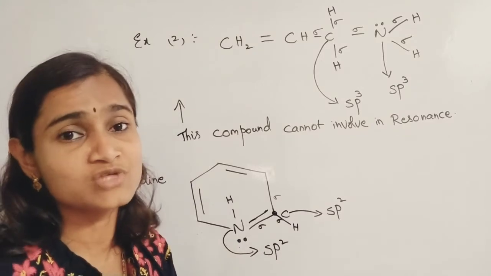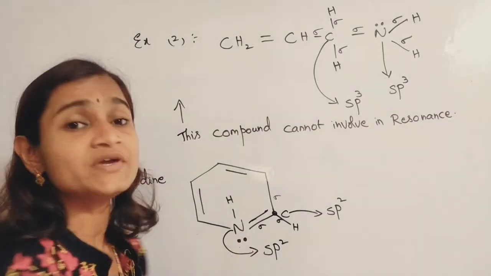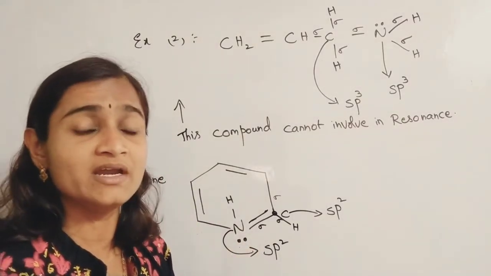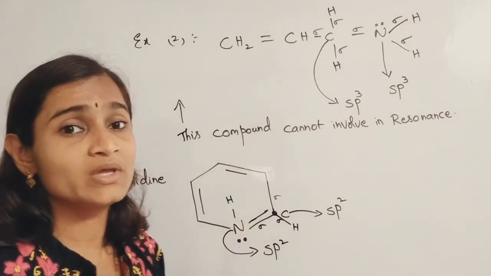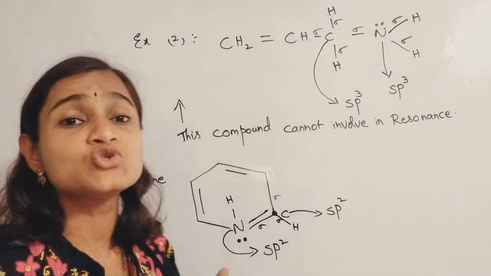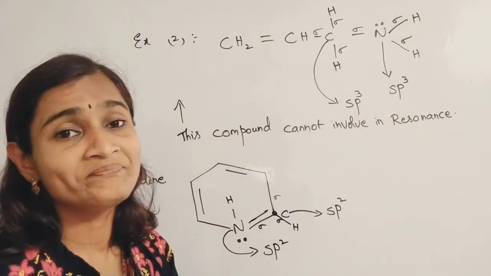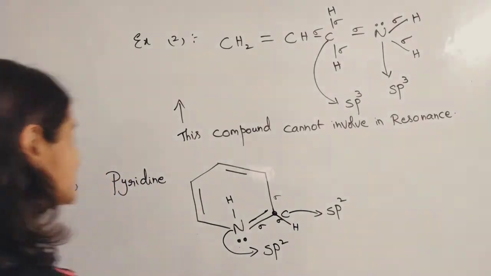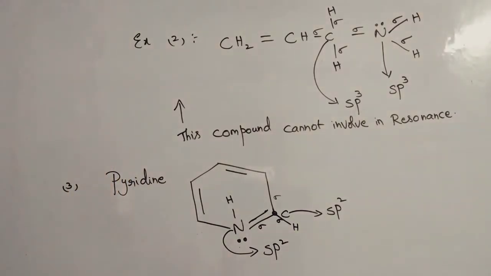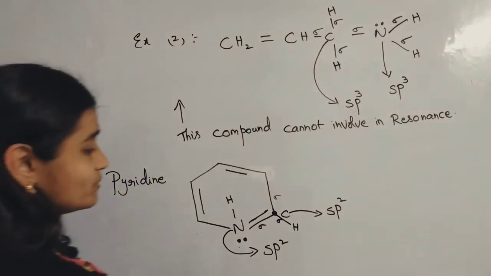If they ask for the hybridization of nitrogen in pyridine, you just mention sp2. But if you are asked whether pyridine can show resonance, pyridine cannot show the resonance phenomenon.